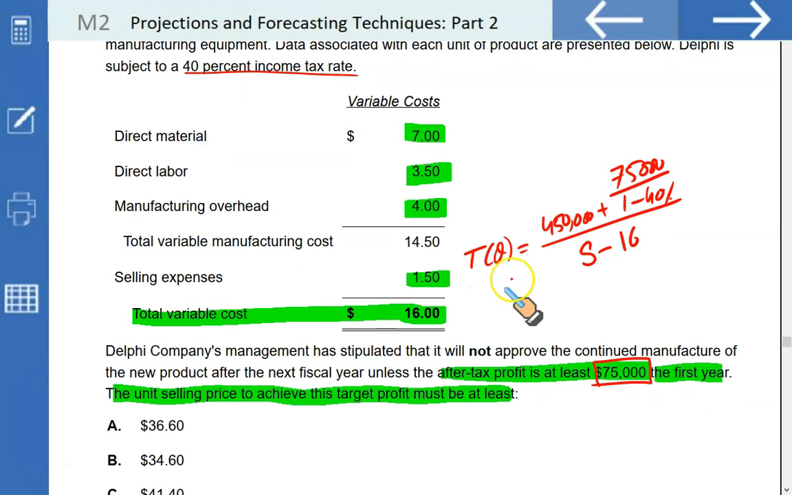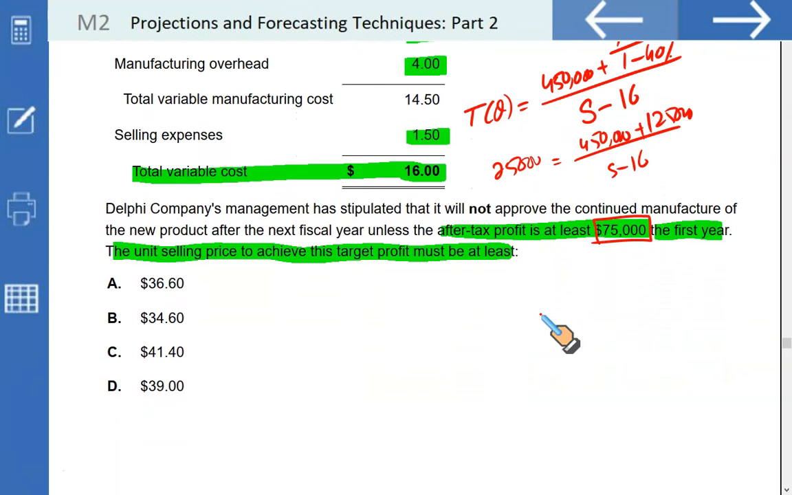So what you're going to do, make an equation. 25,000 is equal to, in the numerator we have 450,000 plus 75,000 if grossed up, it's 125, divided by S minus 16.